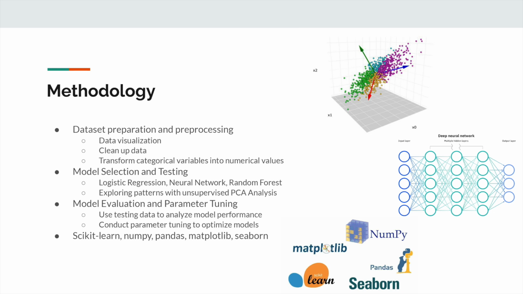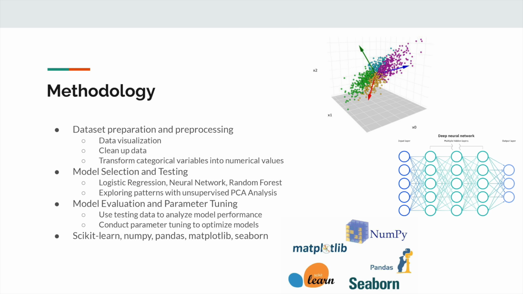Next, we will do model selection and testing. We plan on testing 3 major types of models: neural networks, logistic regressions, and SVMs for classification, as well as using unsupervised clustering to explore any patterns that may lie in the data. Lastly, we will evaluate the models and then further use those evaluation metrics to improve the performance and change the parameters. All of this we plan on doing with the scikit-learn, NumPy, and pandas libraries mainly, and using matplotlib and plotly for visualizations.